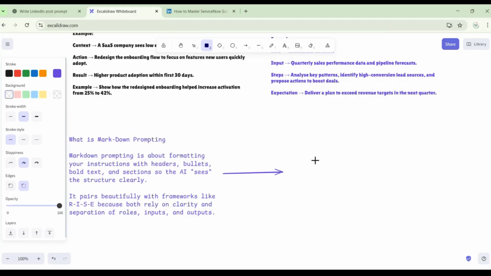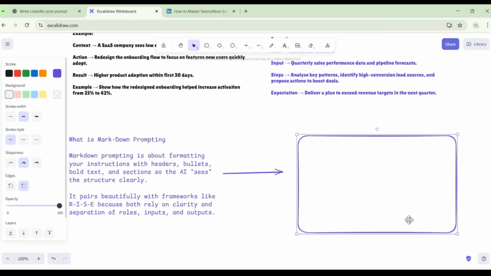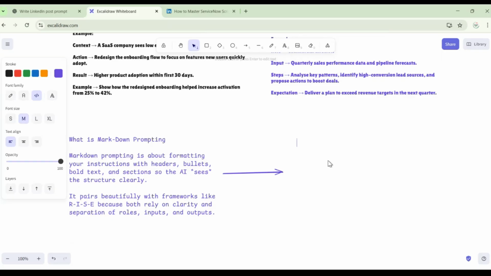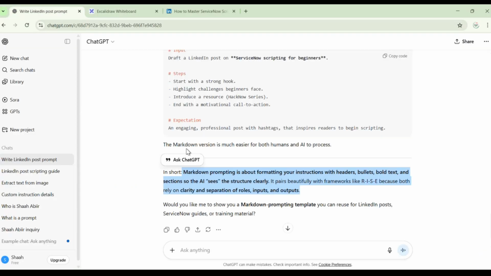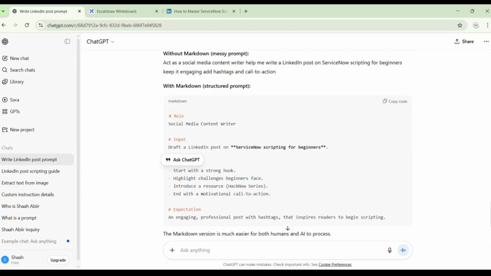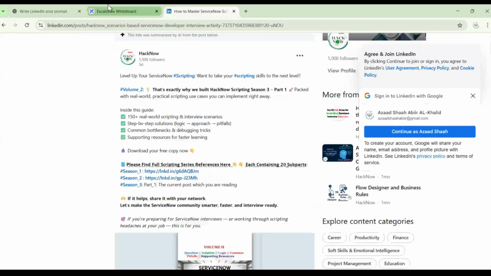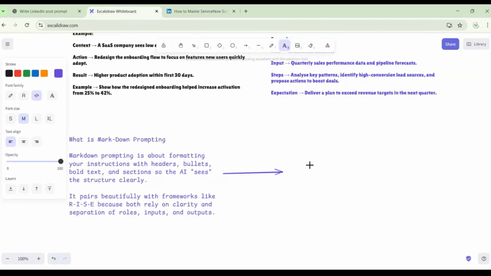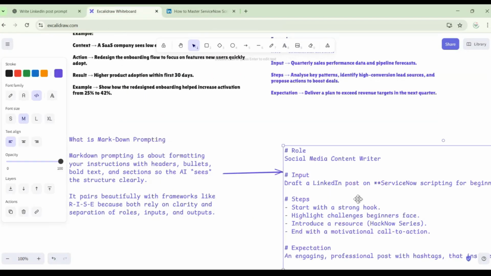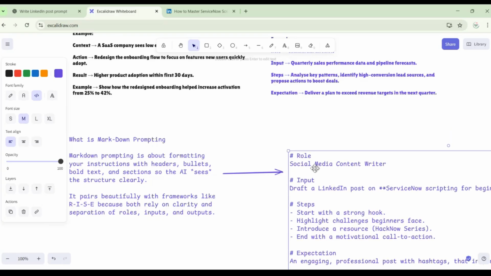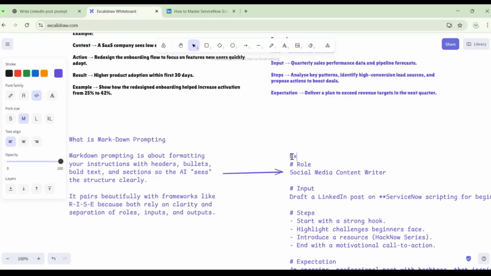Now, an example of markdown prompting. I will just copy, come here and paste it. So see, this is an example of markdown prompting techniques.